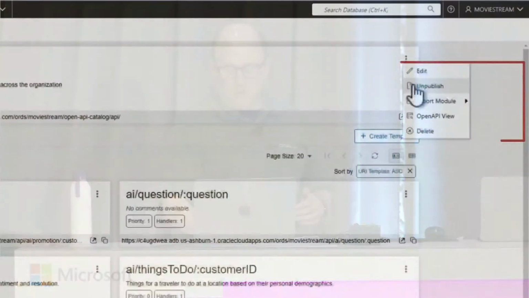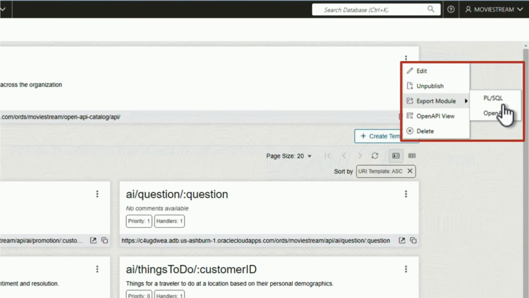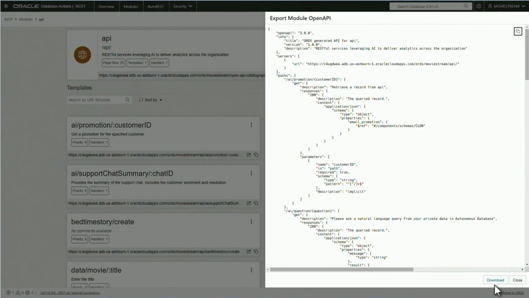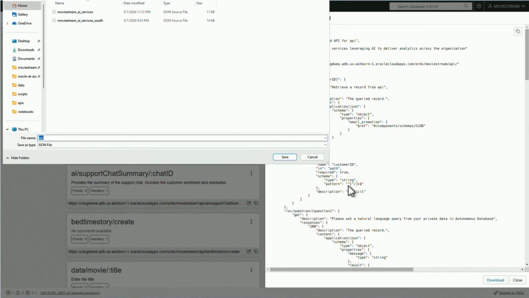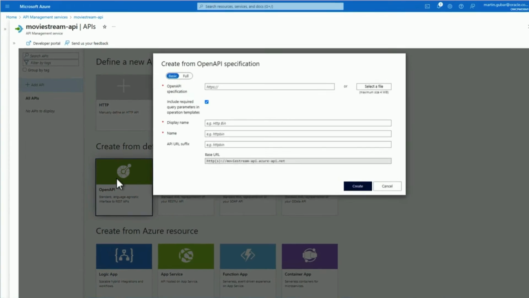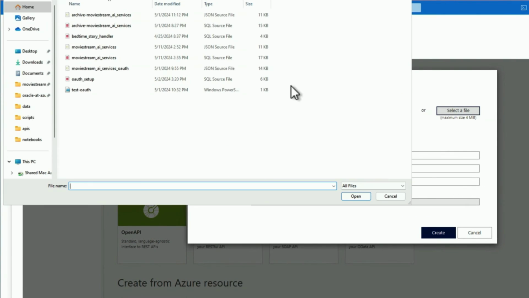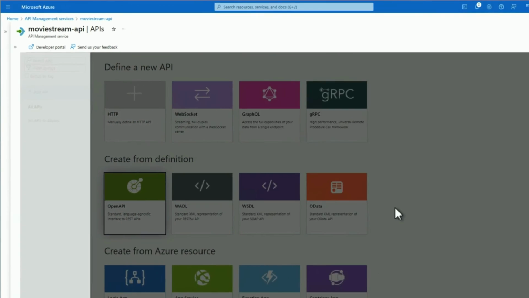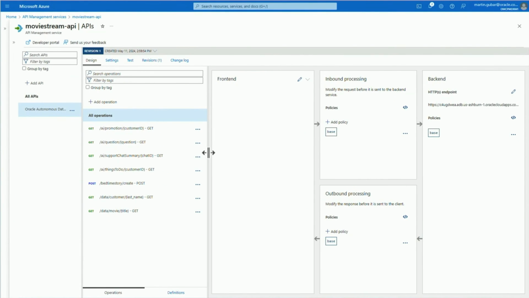So they both subscribe to the Open API standard. So what we're going to do is quite simply export these APIs using the Open API standard, go into the Azure API management service and import them. And so now all my database APIs are being managed on the Azure side.